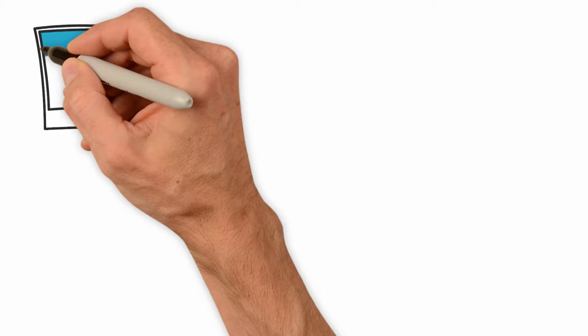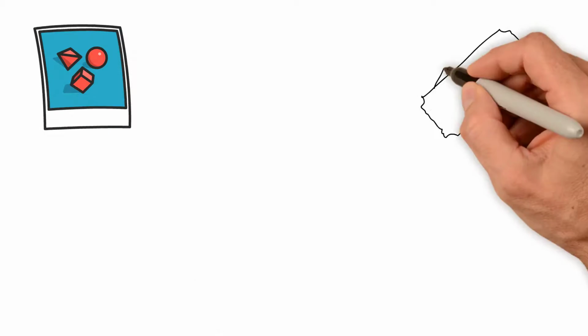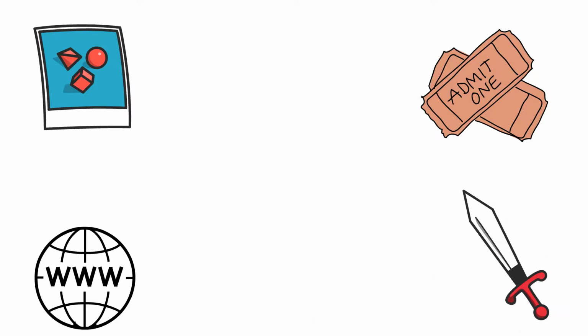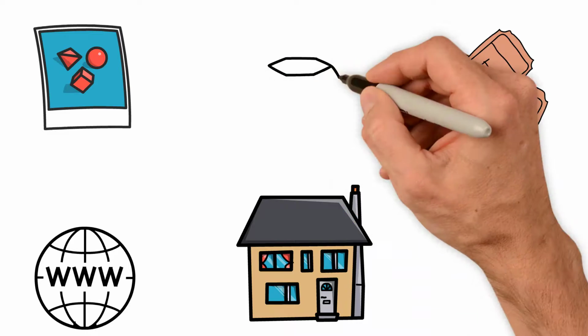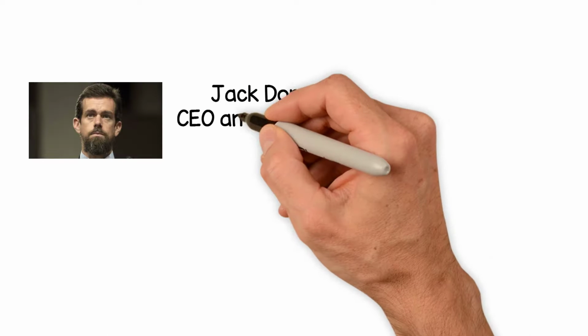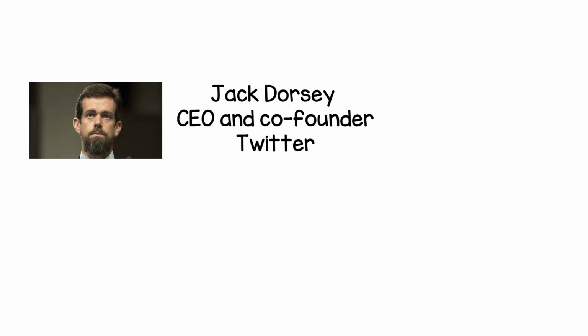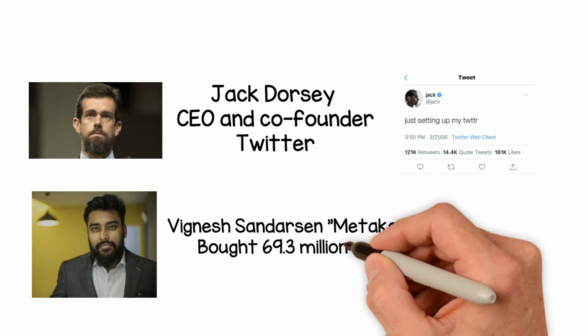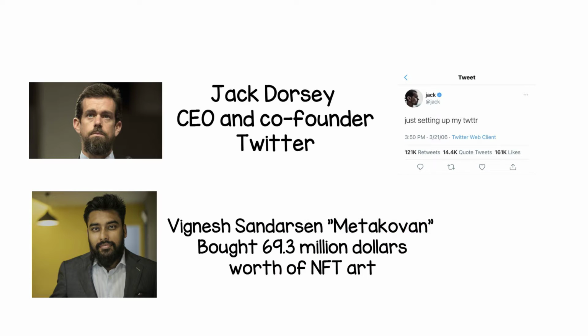Aside from digital art, NFTs can also be used to sell concert tickets, domain names, rare in-game items, real estate, and basically anything that is unique and needs proof of ownership. Jack Dorsey, the CEO and co-founder of Twitter, sold his very first and famous tweet, "just setting up my Twitter", and Vignesh Sundaresan, famously known as Metakovan, bought $69.3 million worth of NFT art by Beeple.